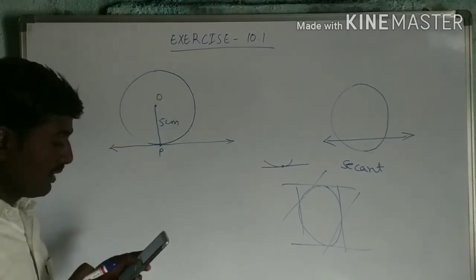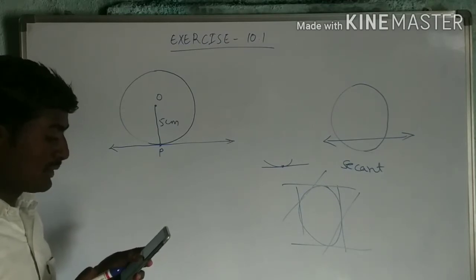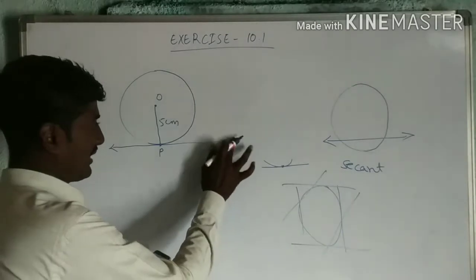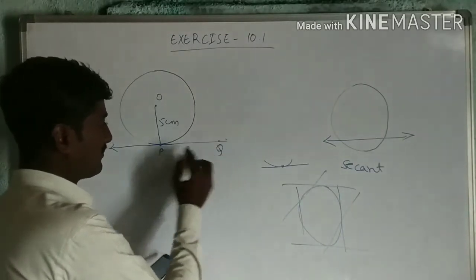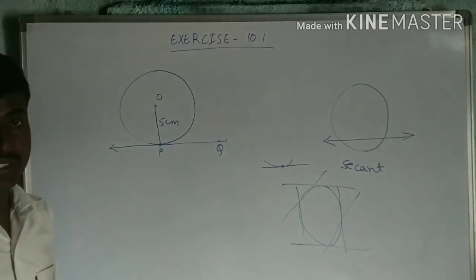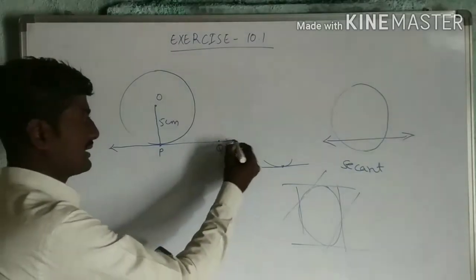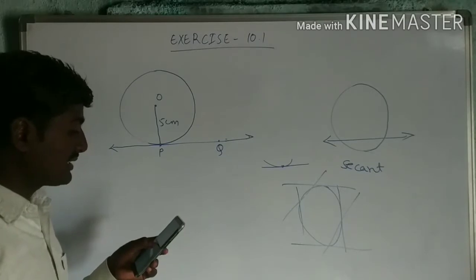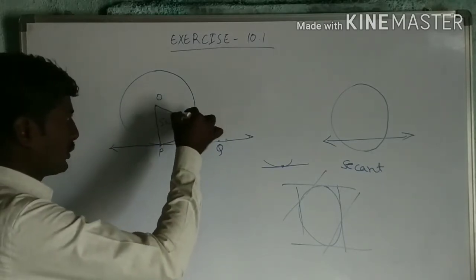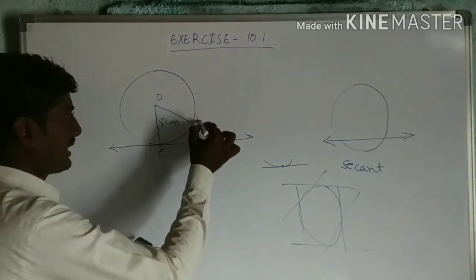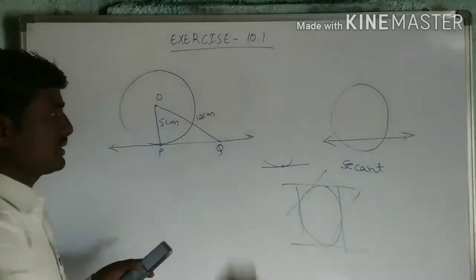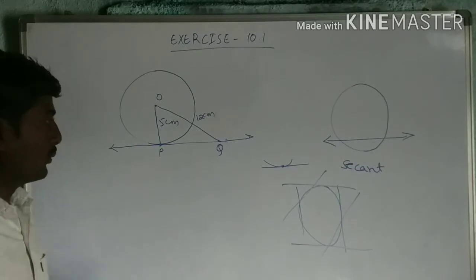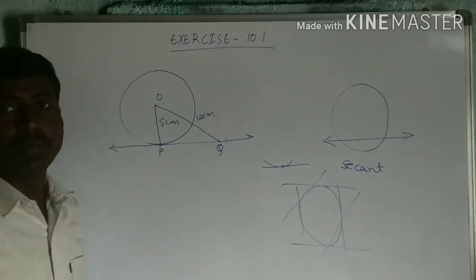Radius 5 cm meets a line through the center of circle O at a point Q so that OQ is equal to 12 cm. So I will take this PQ as a tangent. Now let's extend this. OQ is how much? 12 cm from O to Q. Now what we have to find? Length PQ.